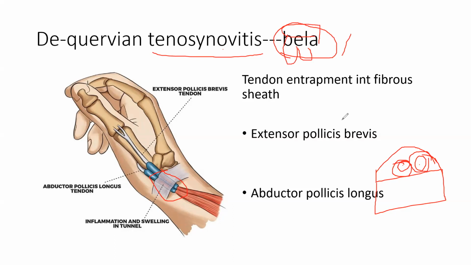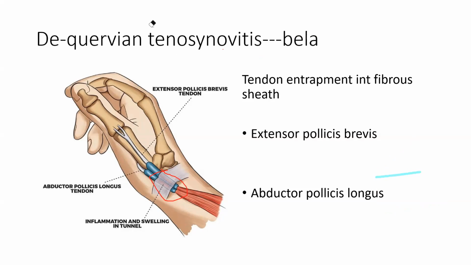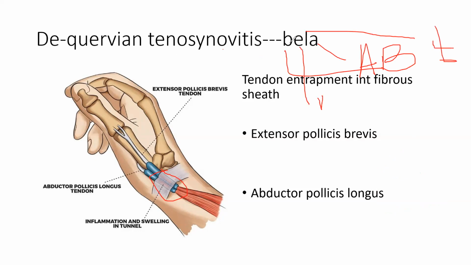I will show you how to remember that. So the mnemonic is BELA. This is B, this is A. One is abductor, this is longus: abductor pollicis longus. Now this is extensor, this is brevis: extensor pollicis brevis. So this is BELA, the thing with which you can remember these two. E is extensor, B is brevis, A is abductor, and L is longus. These are the two tendons going through the sheath in de Quervain's tenosynovitis. That's all for de Quervain's tenosynovitis.